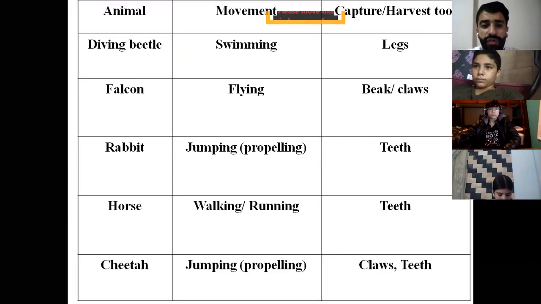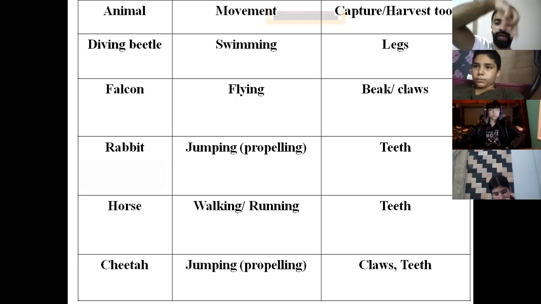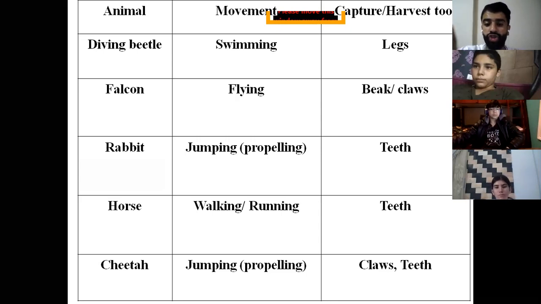The diving beetle moves by swimming, and the tool it uses to capture food is the legs. The falcon moves by flying, and it uses the beak and the claws to capture its prey. While the rabbit moves by jumping or propelling, okay? So it uses the teeth to harvest the food. The horse walks or runs, and it uses the teeth to harvest its food. While the cheetah moves by jumping or propelling, so it uses the claws and the teeth.